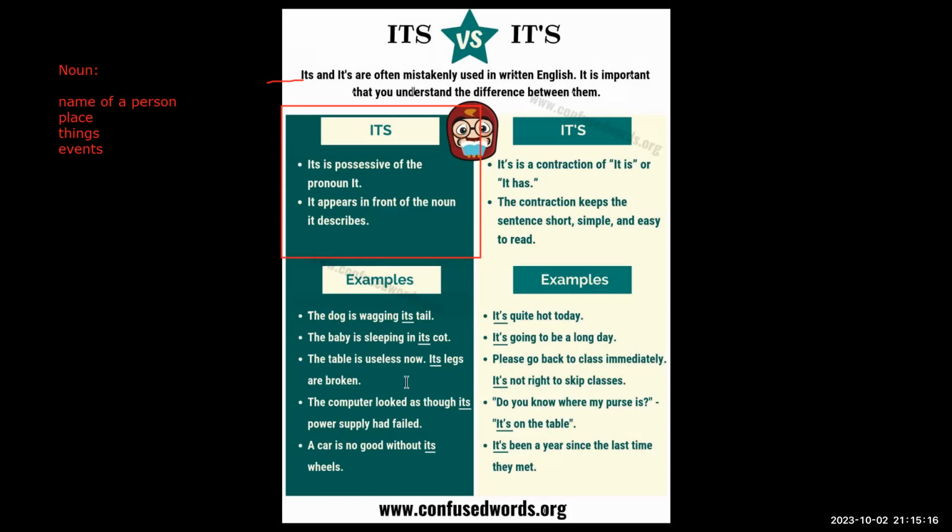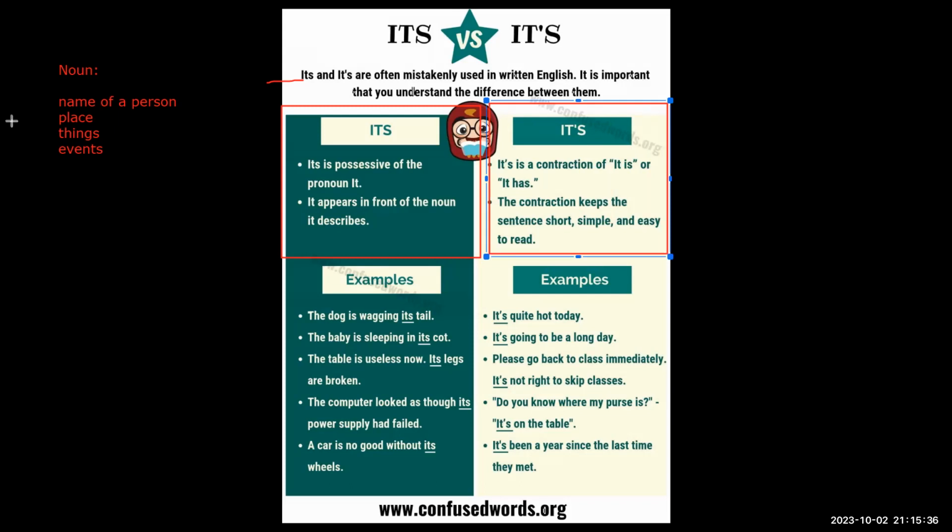Okay, just don't forget it's ITS without the line at top before the noun, before this name of a person, place, things, events. Okay, and the next one with the apostrophe S.